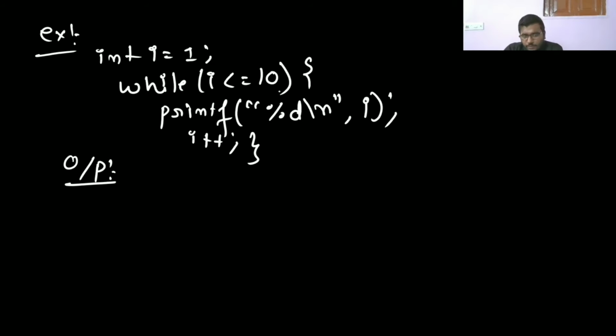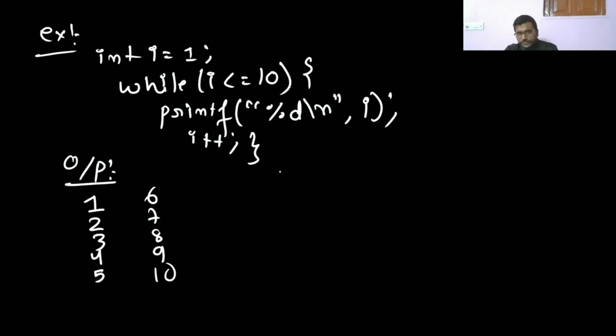So while I is smaller than or equal to 10, it will print I. 1 is printed, then a new line, incremented, I is going to be 2. 2 is smaller than 10, yes, printed, then 3, 4, 5, 6, 7, 8, 9, that will be 10. Like this it will print up to 10.